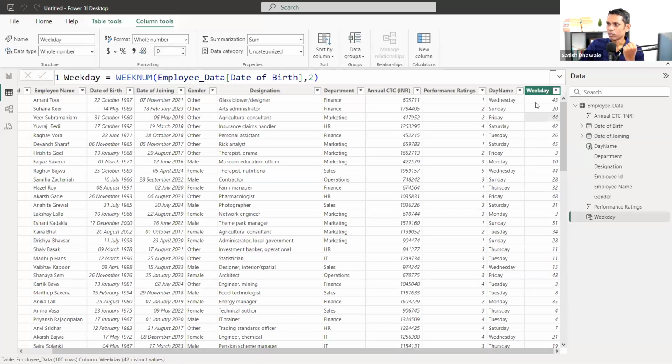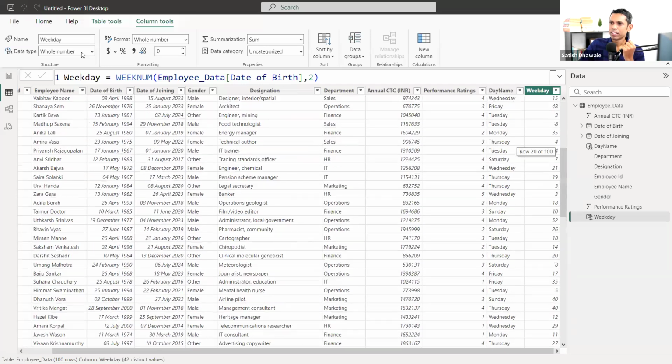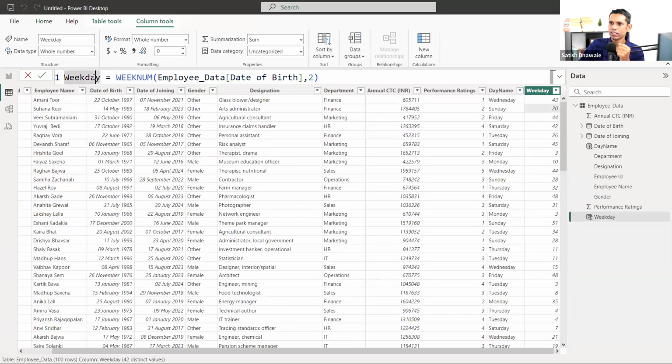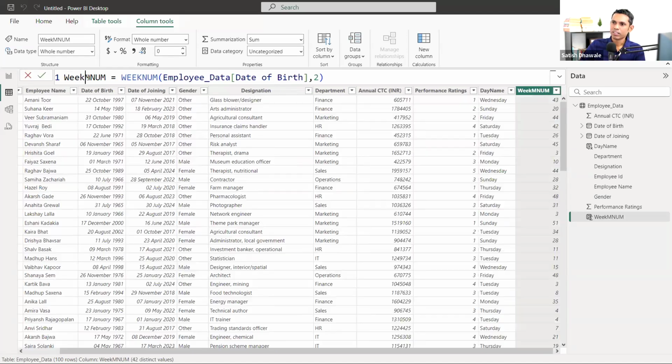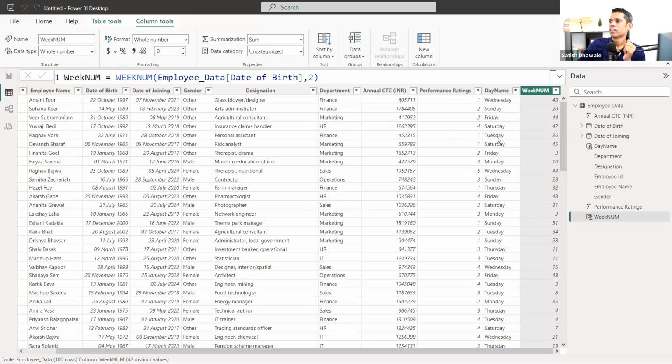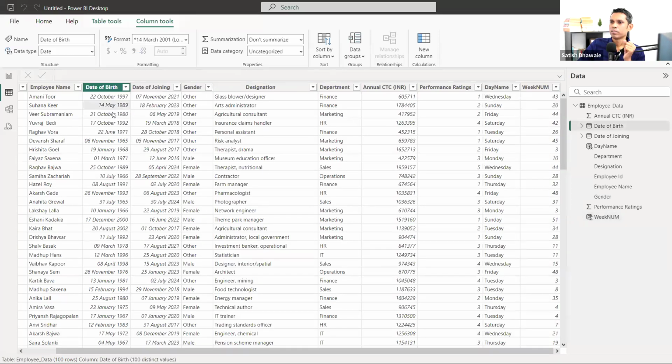Weekday actually, not the week number. This is the weekday it is showing. So I think you got it, the difference between weekday and week number. Let me show you. Actually, I have typed this week number in this way. What happened? It is not accepting. It is showing basically the week number, but I think so.